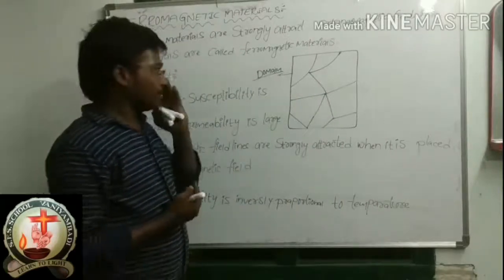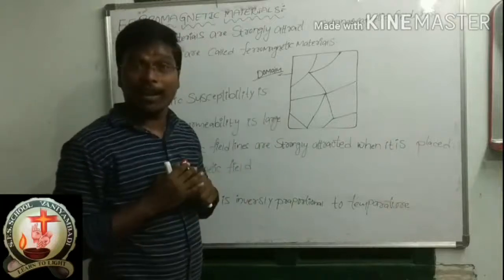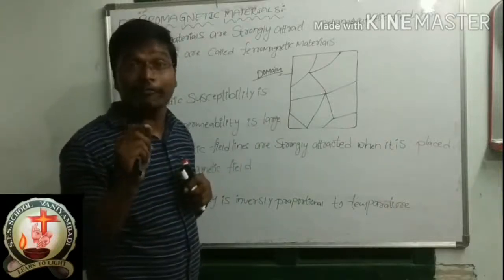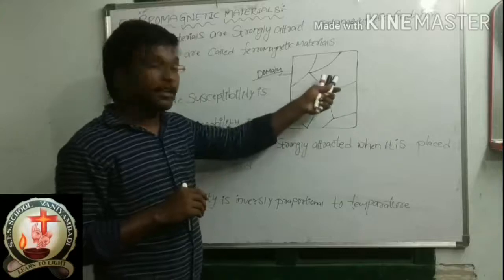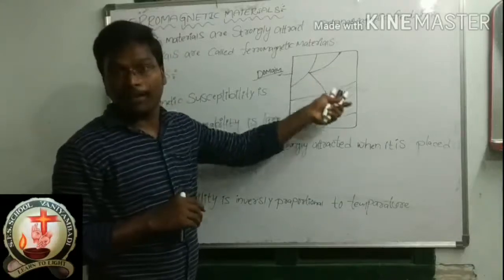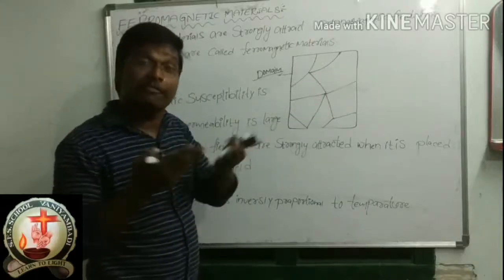Now each and every domain has magnetic field lines in different directions.